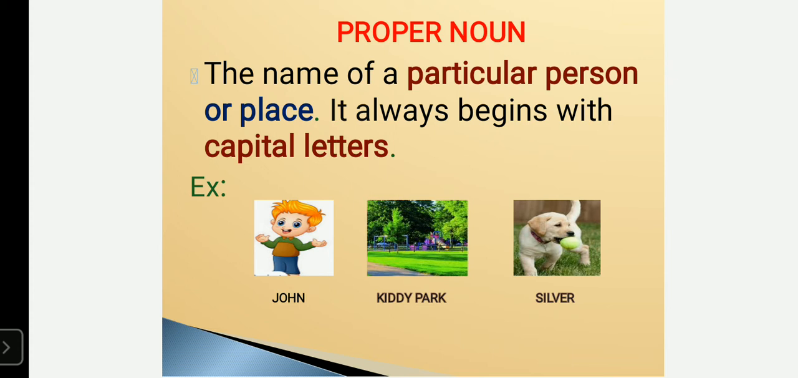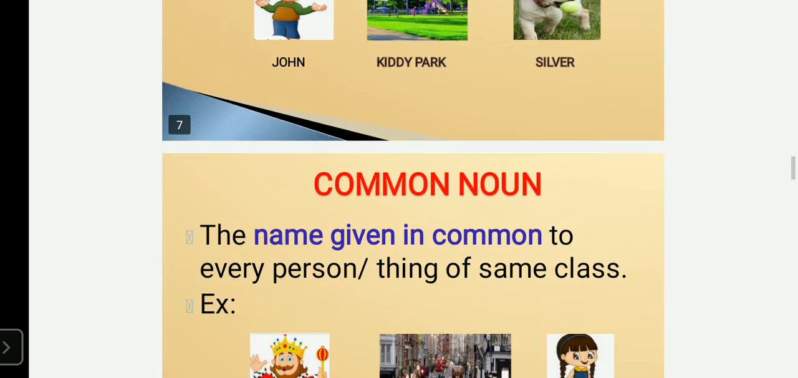Here I have given the first picture, the boy's picture. His name is John. Next one is a park. It is called Kiddie Park. And next one is an animal, a puppy. Its name is Silver. So here it is a proper noun. We are speaking about the specific person who has their own name, John, Kiddie Park, and Silver. I am speaking about that particular person, particular place, and particular animal. It is called proper noun.